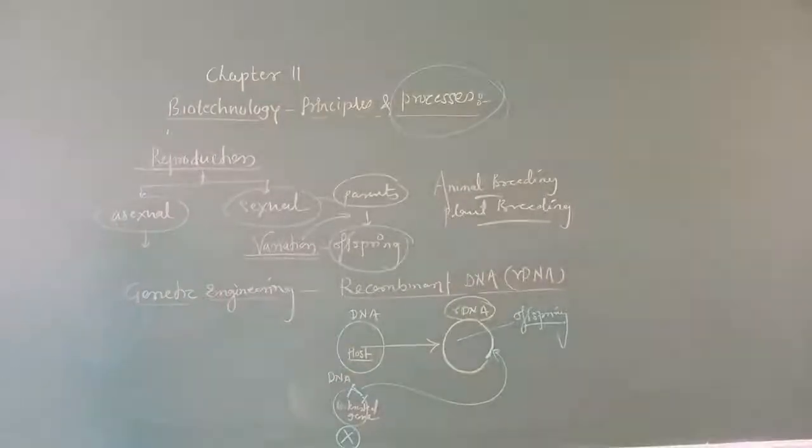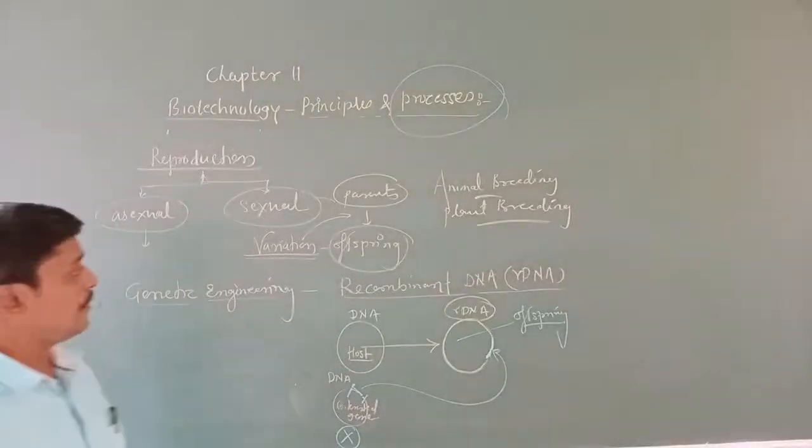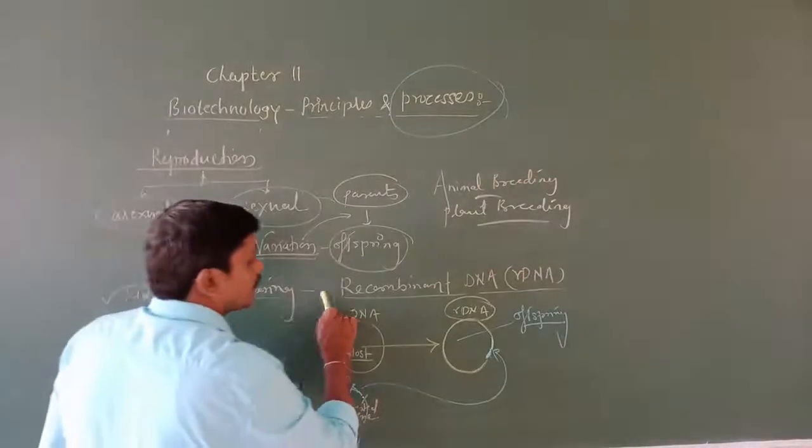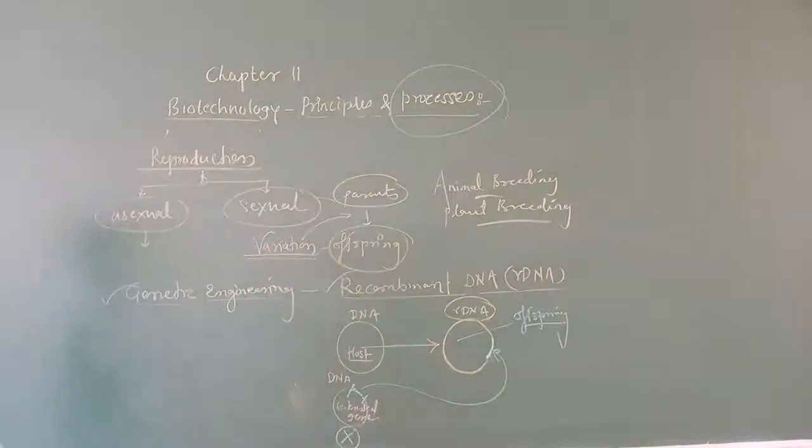This genetic engineering provides us recombinant DNA. Whatever gene we want, we introduce it into the host organism, and it can change the phenotype of the host organism.